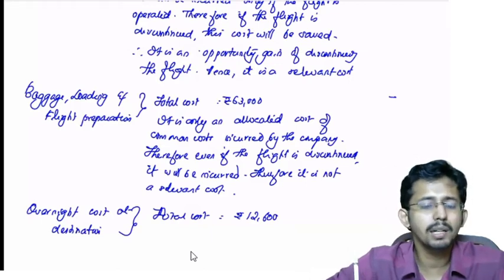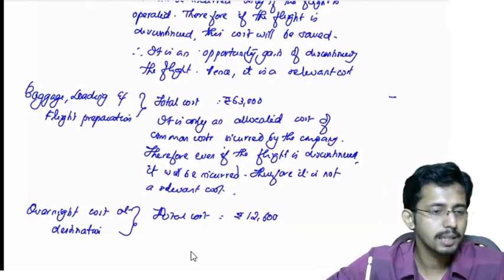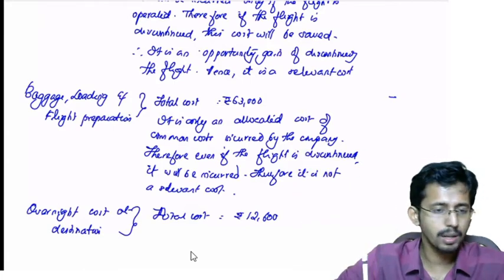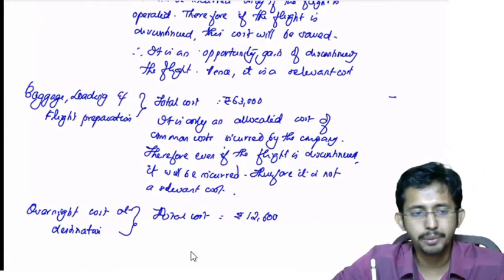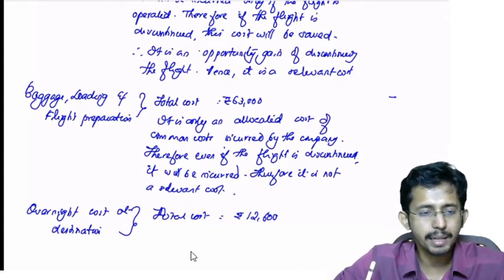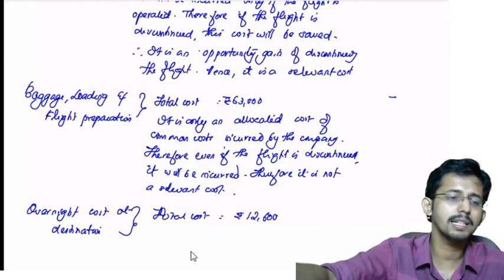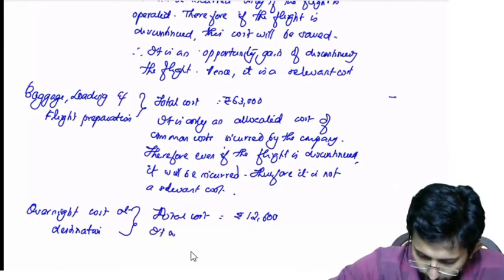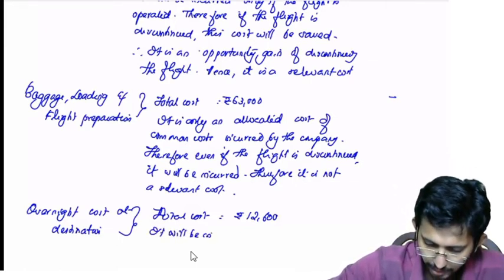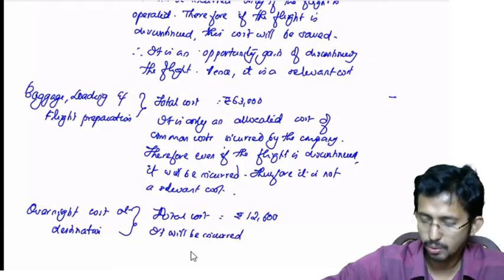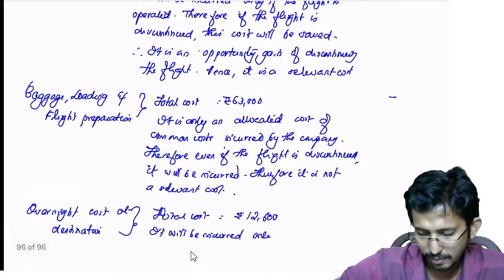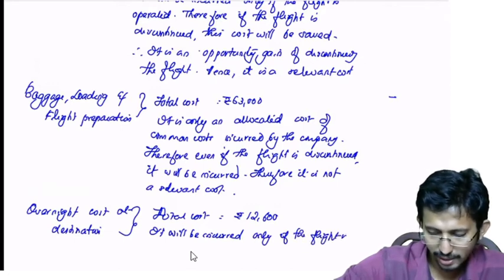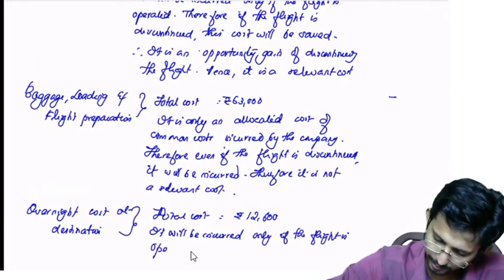This cost will be incurred only if the flight is operated, because this is a cost incurred at the destination for the stay or lodging of the flight crew. So only if the flight is operated, the flight will reach the destination and that cost needs to be incurred. So you can write it will be incurred only if the flight is operated.